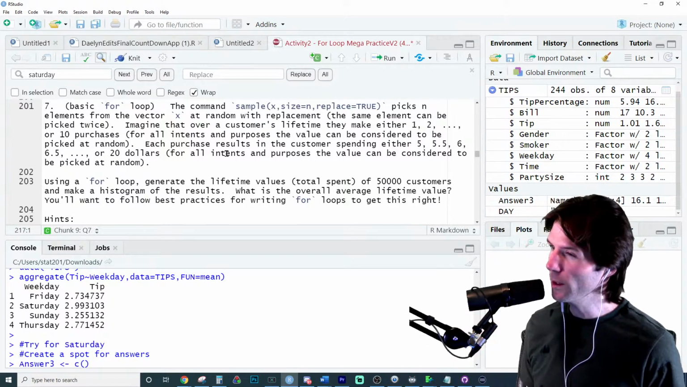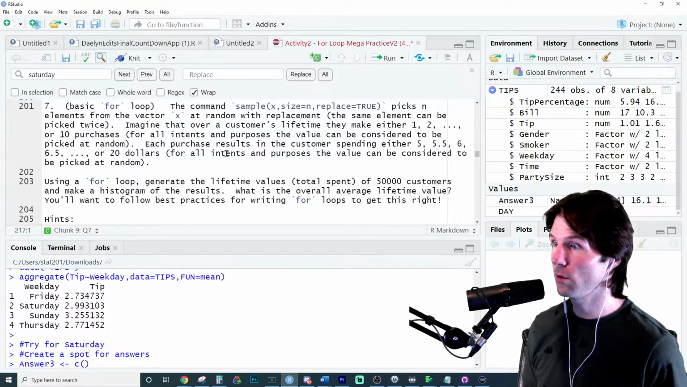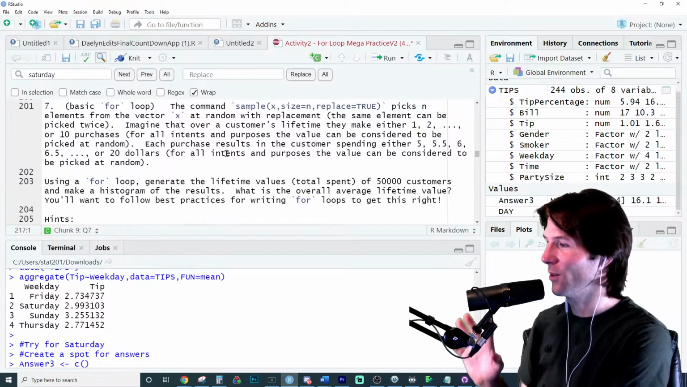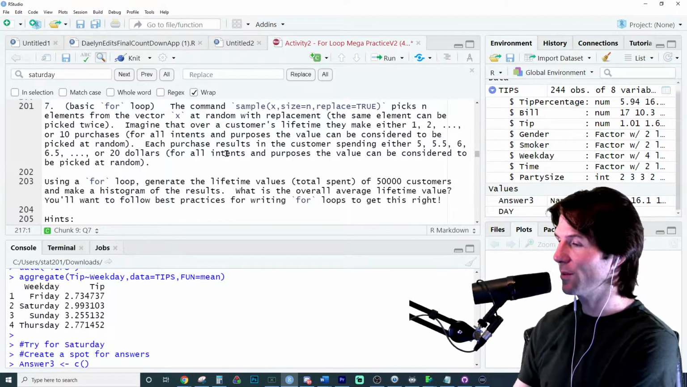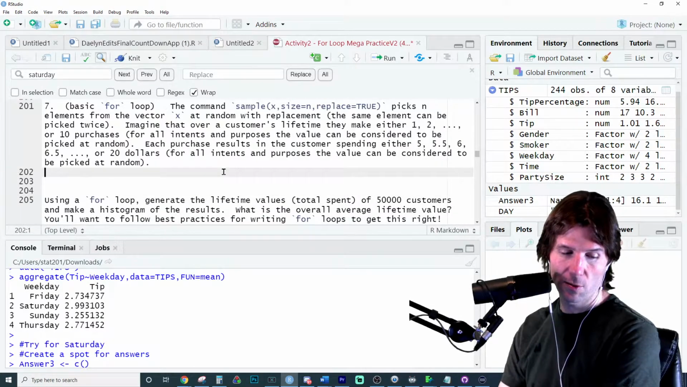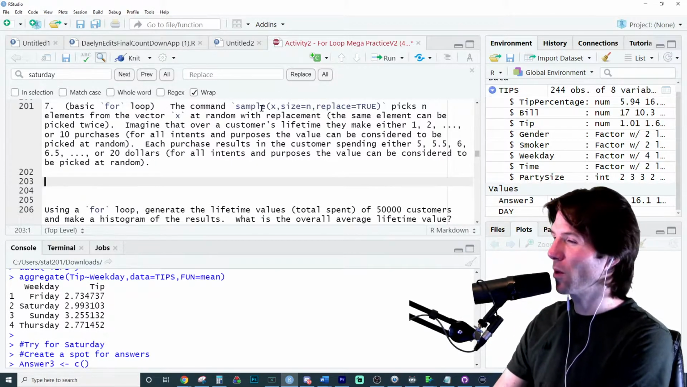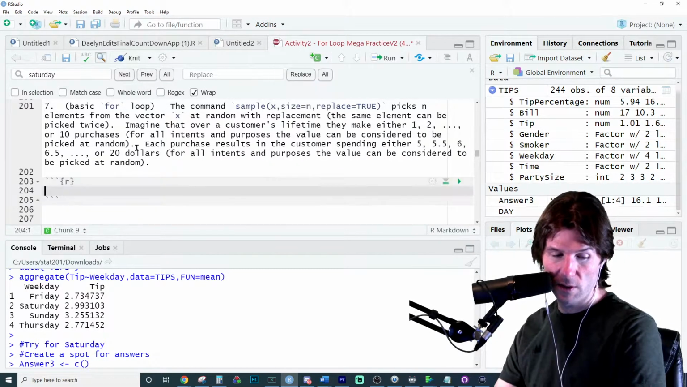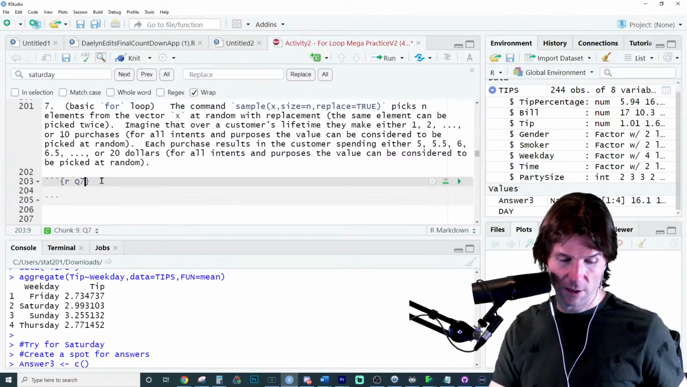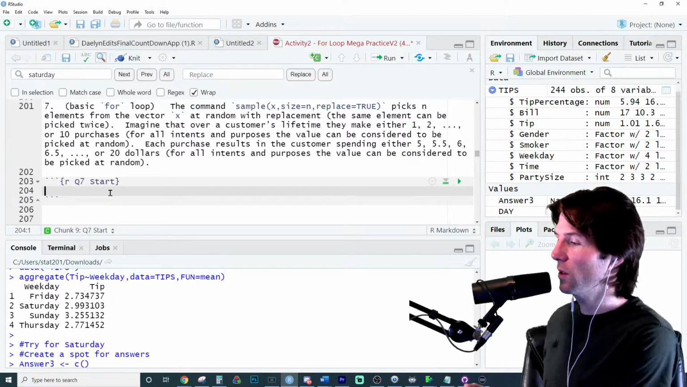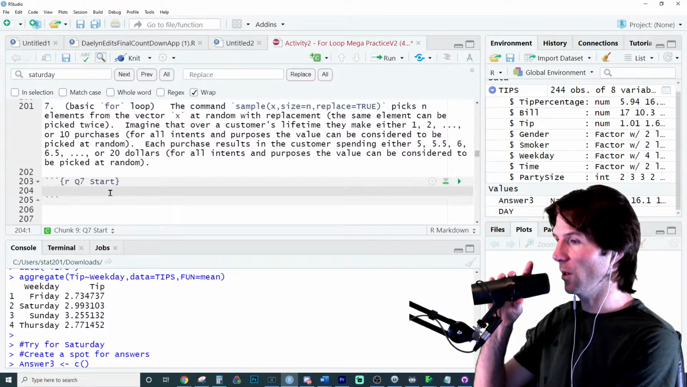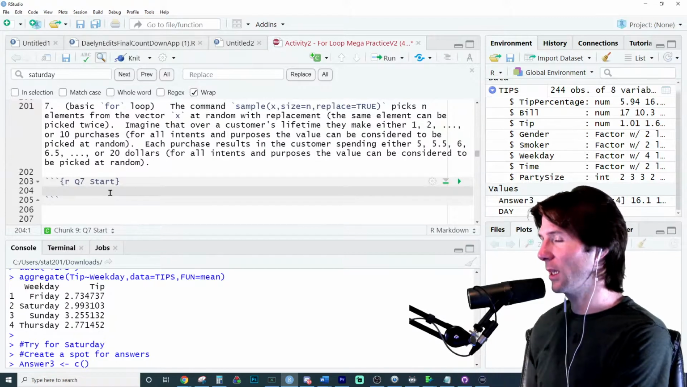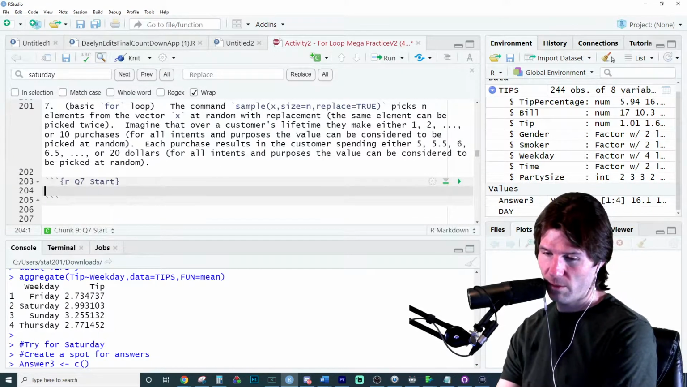So William, how could we create a vector of values that customers could purchase, like 1 to 10? James asked, how could I create something called purchases with the values 1 through 10 in it? Let's say here, Q7 start. I want to create something called purchases with the values 1 through 10 in it. I'm just trying to tell you what I like. I want this thing called purchases, and I want it to have the values of 1 through 10 in it.